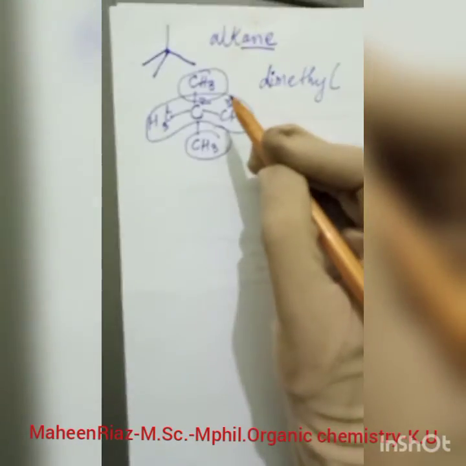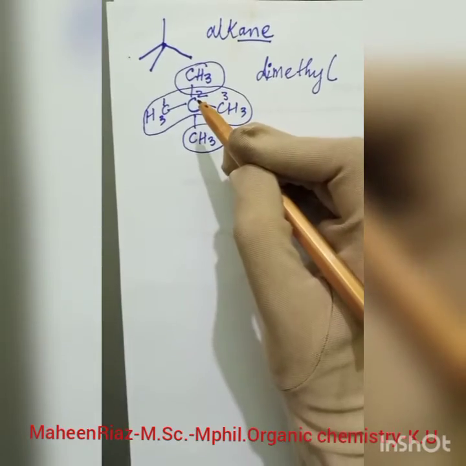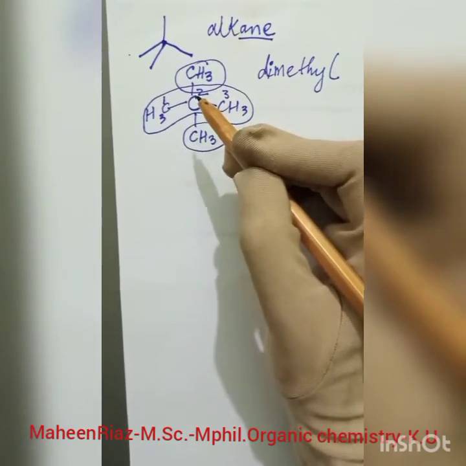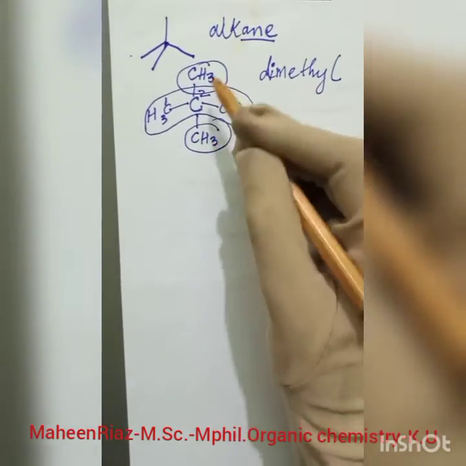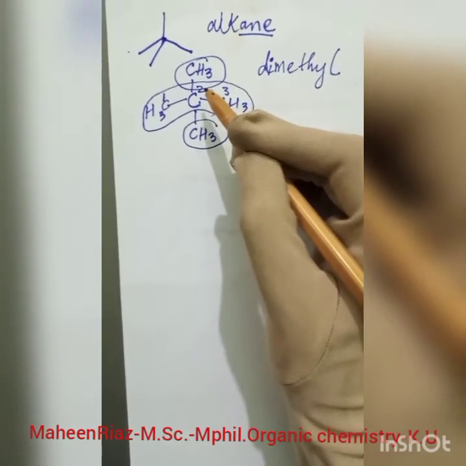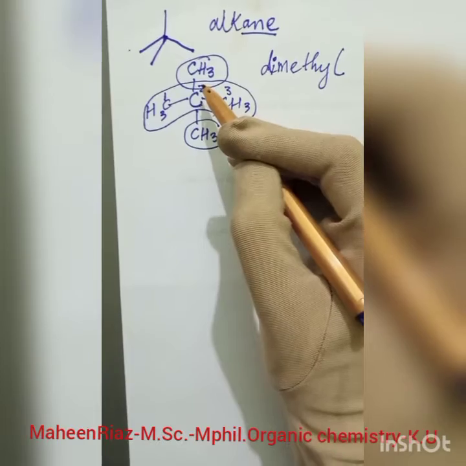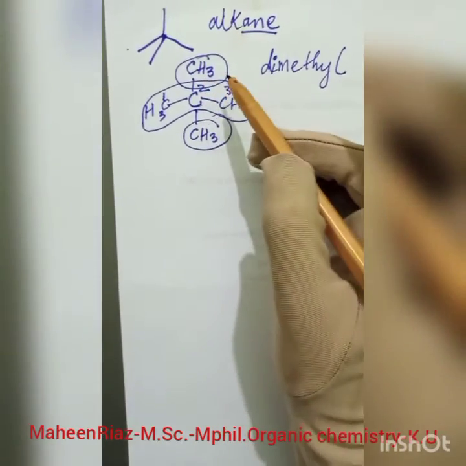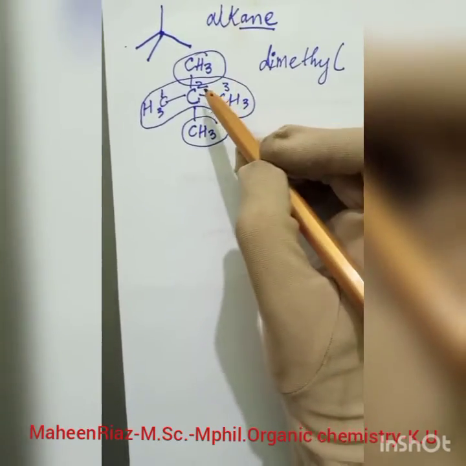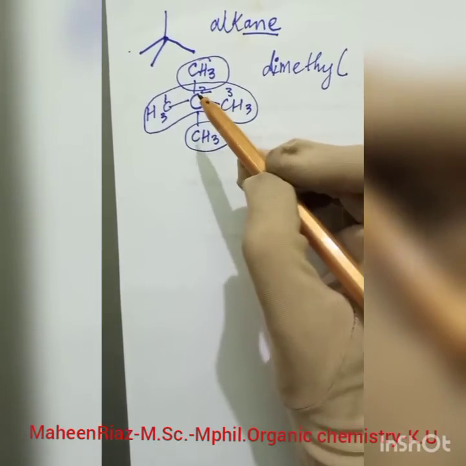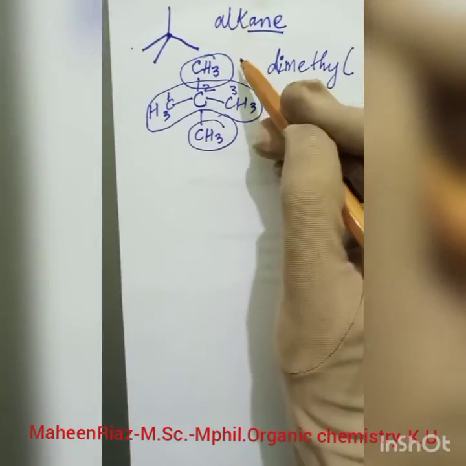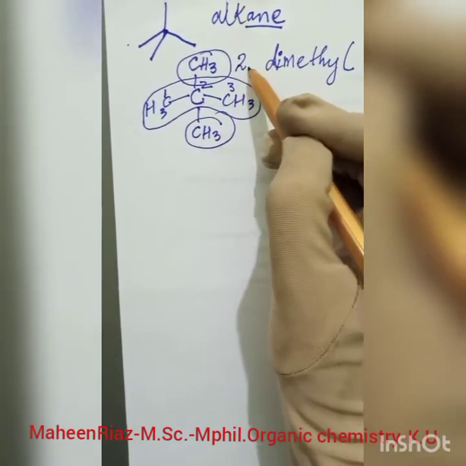So the next part which we will go for is to analyze the position of the branches. Now both of these branches are attached to the carbon number 2. So I will add the number 2. How many times? 2 times. Why 2 times? Because one for each branch, na? So I will add 2, comma.